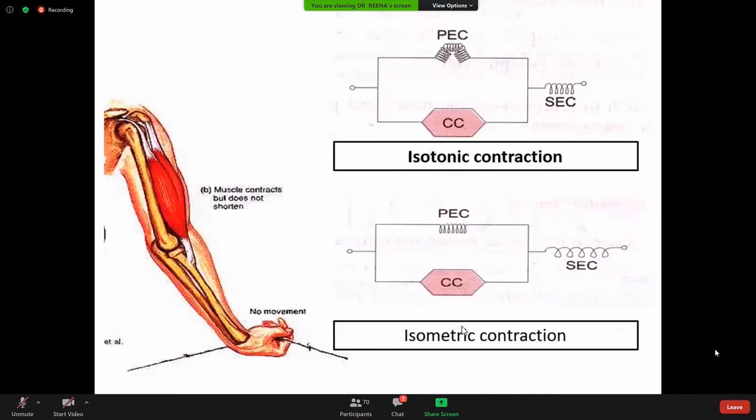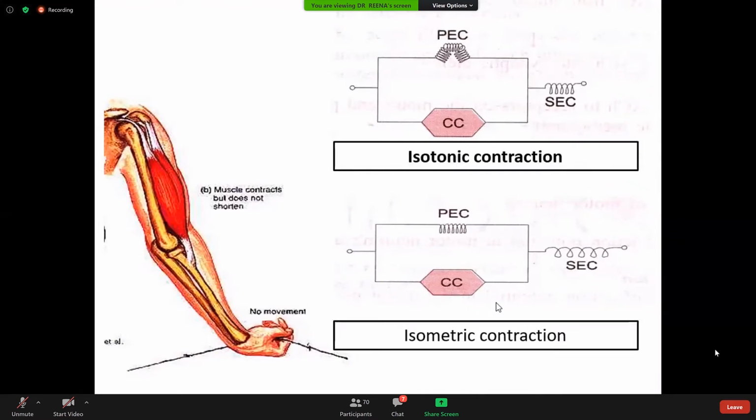Here the tension developed in the muscle fiber increases, while here the length of the muscle fiber shortens during isotonic contraction. So these are some similarities and differences between isotonic and isometric contraction.